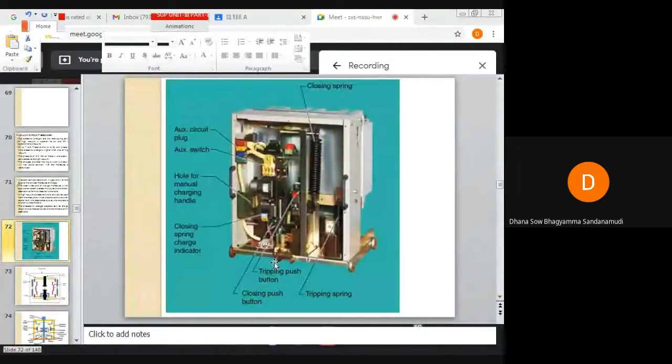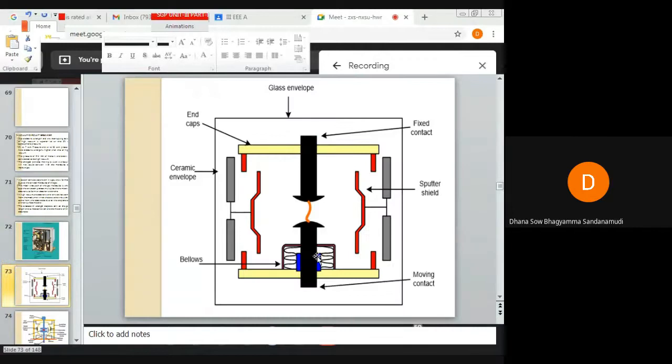So this is a vacuum circuit breaker. Let us discuss in detail its construction and working.